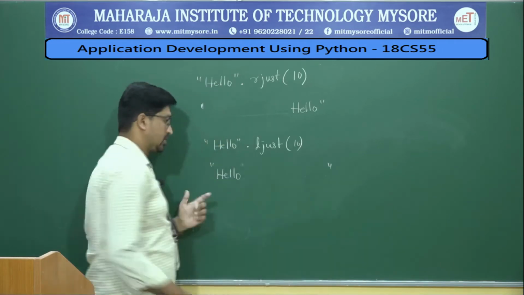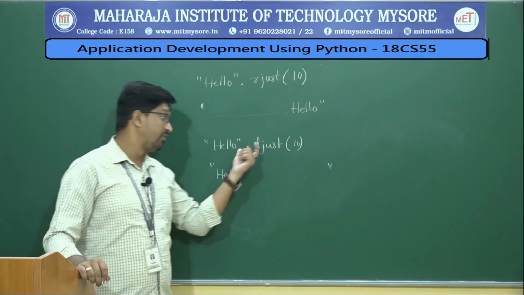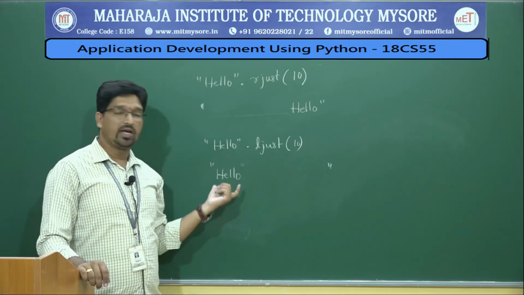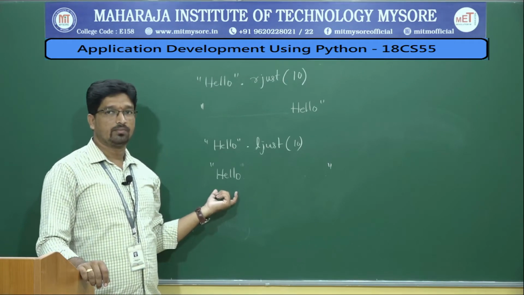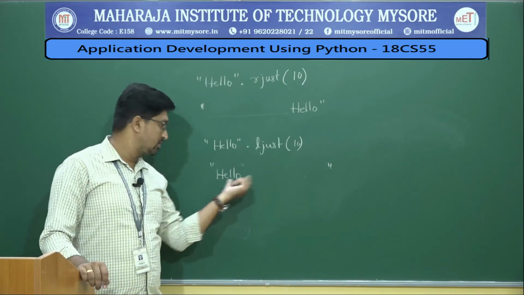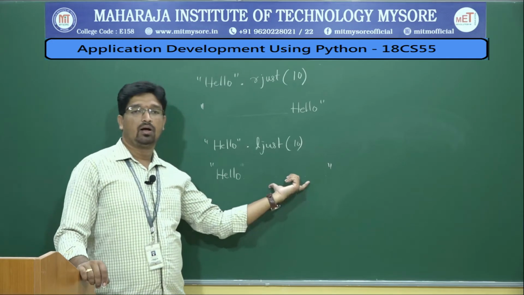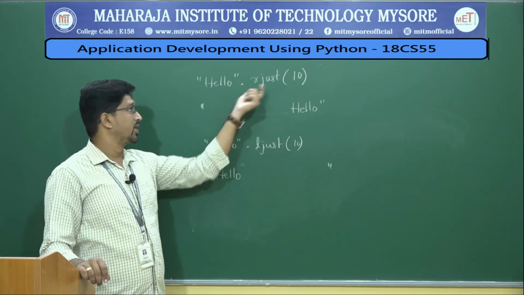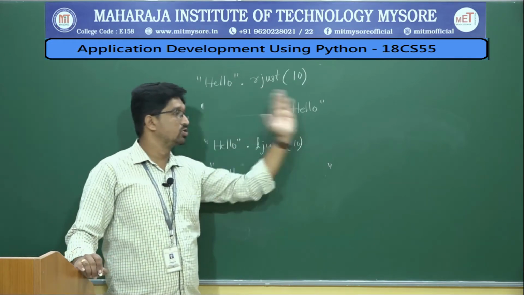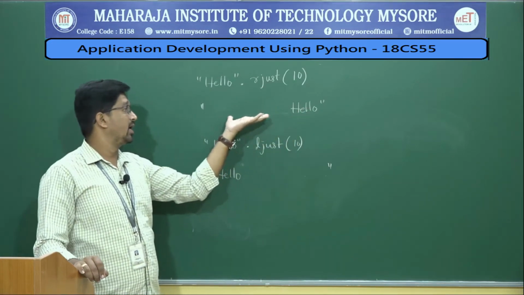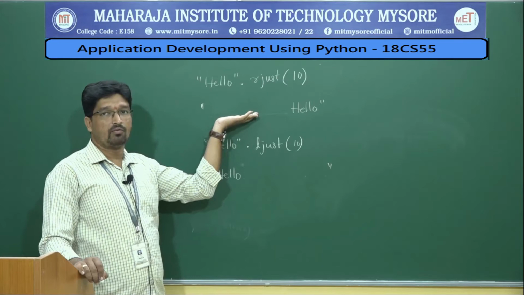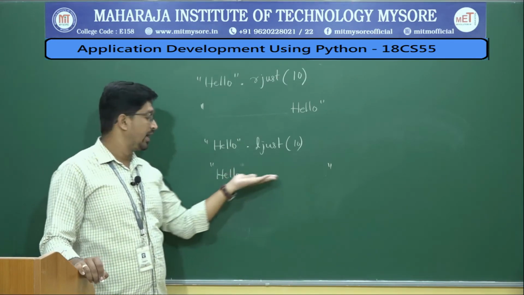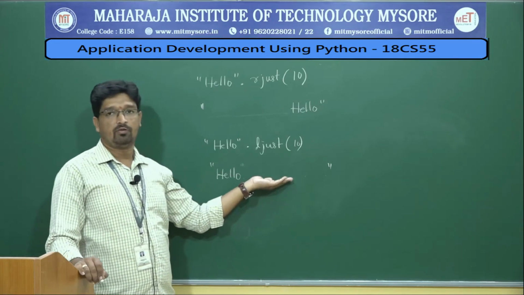This is how left justification works. Right justification, left justification: you get the text followed by white spaces, however many you want. With right justification the text is pushed towards the right and the extra space is filled with white spaces. Here the text is pushed towards the left and the extra spaces will be filled.